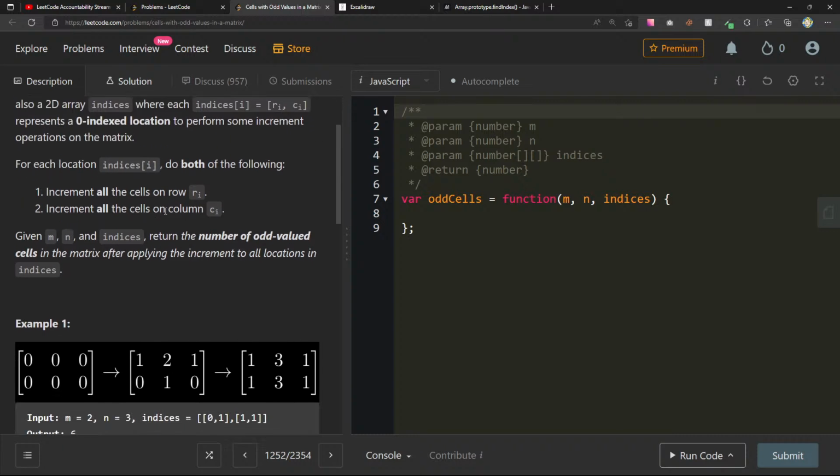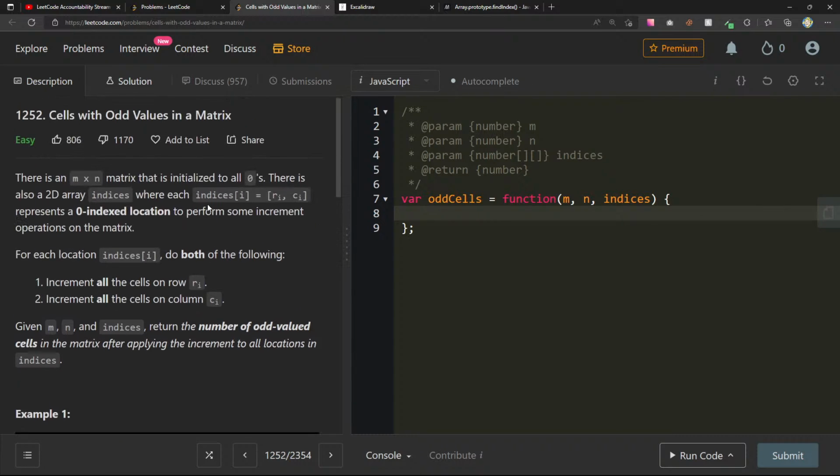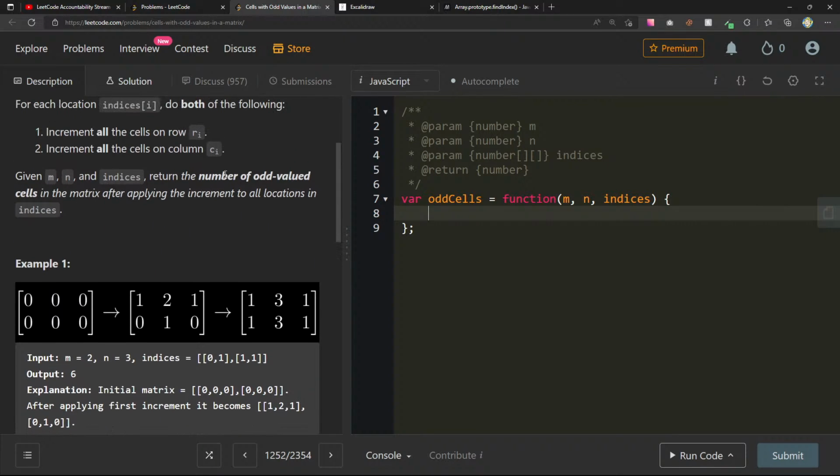Yeah, I mean, the like to dislike ratio says enough already, but there's an m by m matrix that is initialized to all zeros, and then we just have indices. So on top of that, I also need to create my own array. So const matrix equals new array with m, new array at m dot fill.